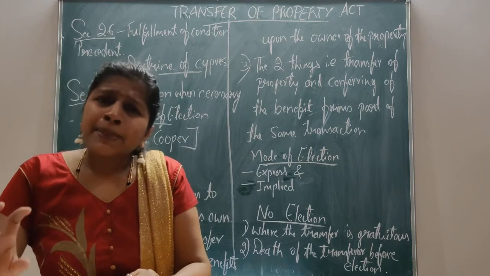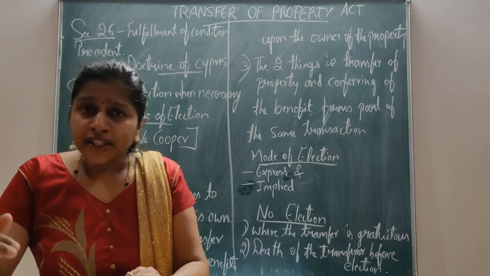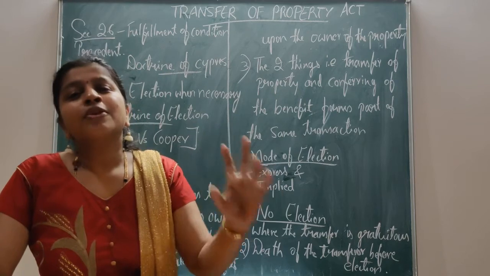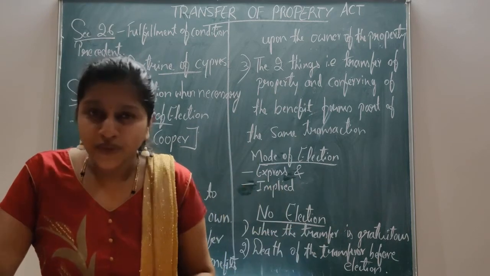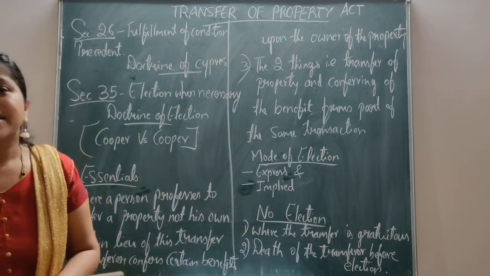Means where a person takes some benefit under a deed or instrument, he must also bear its burden. That was the principle held in the Cooper versus Cooper case.